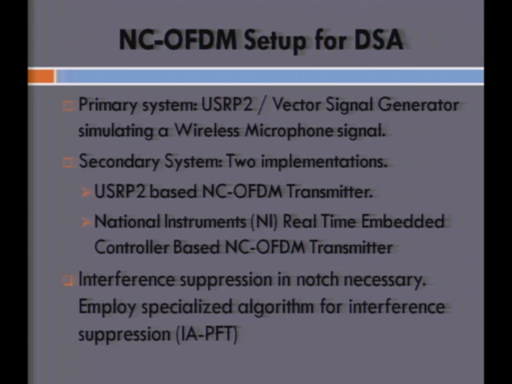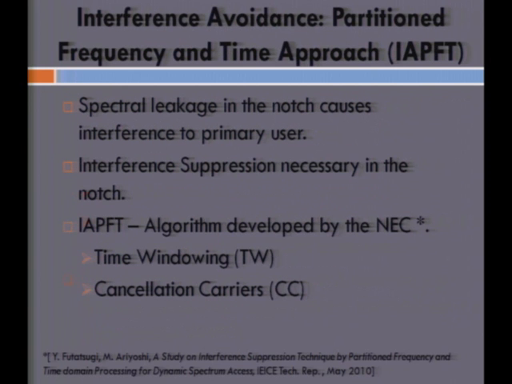Interference suppression within the notch for the non-contiguous OFDM transmission becomes necessary in order to make the transmission more efficient and have lesser spectral leakage within the notches where the primary transmits. So we've employed a specialized scheme called IAPFT, which I'll talk about in the next slide. This IAPFT scheme was suggested by NEC Labs Japan, and it takes care of avoiding or suppressing interference within the notch.